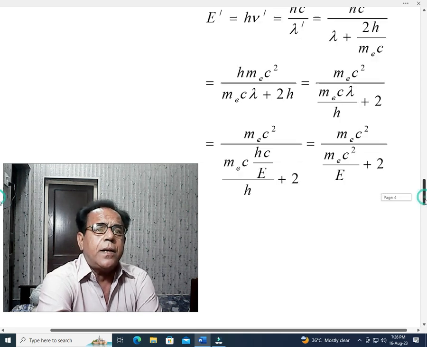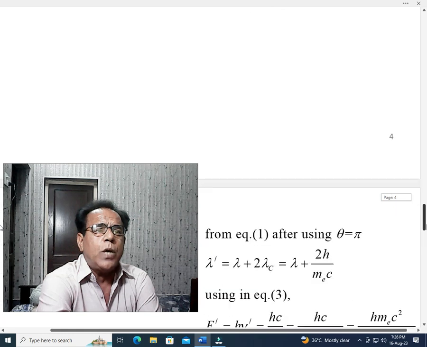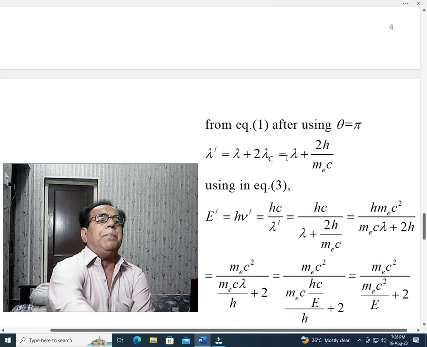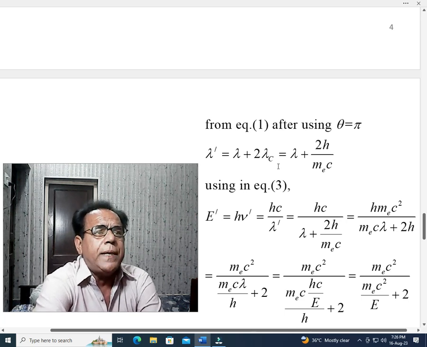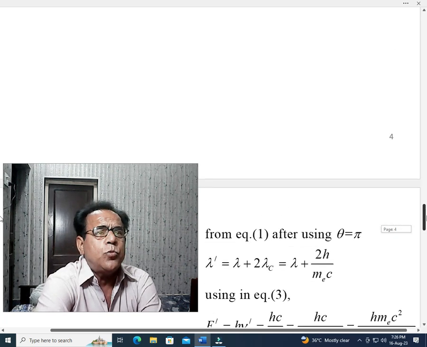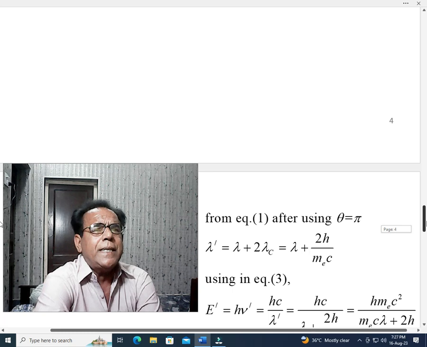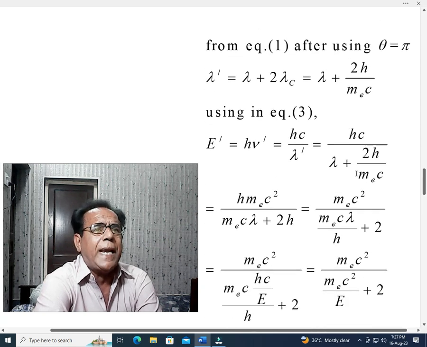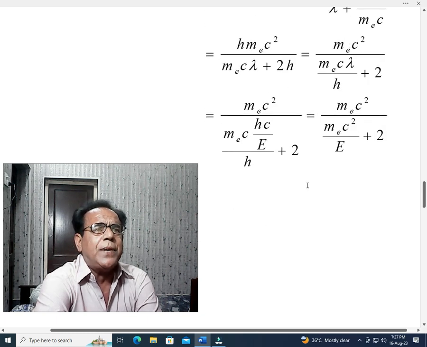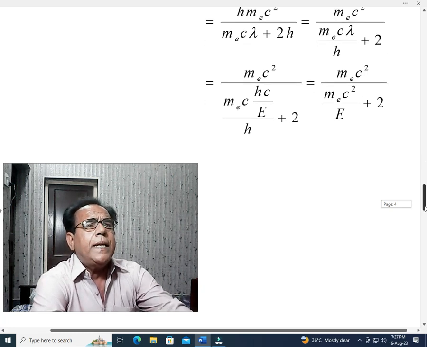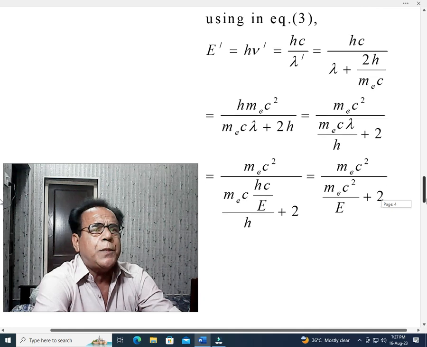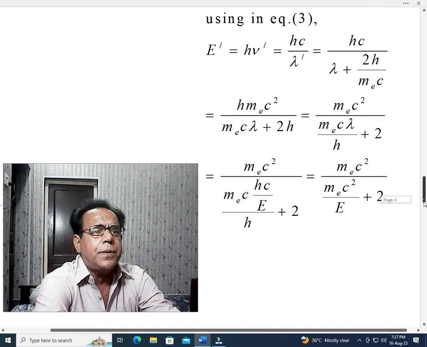Now the situation has become quite clear. From equation number 1, after using theta equal to pi, using equation number 3, I think perhaps this portion has been mistakenly copied once again below. Actually this is a duplication by mistake. Here E dash has become equal to this portion divided by 2.